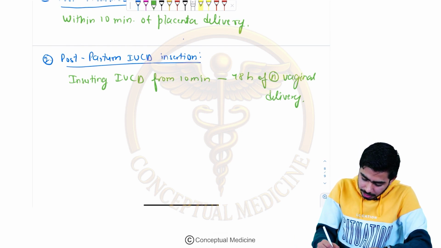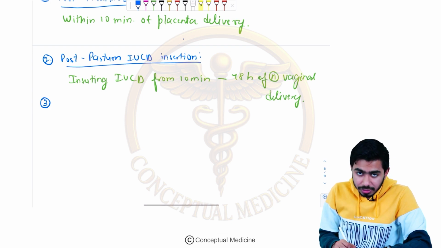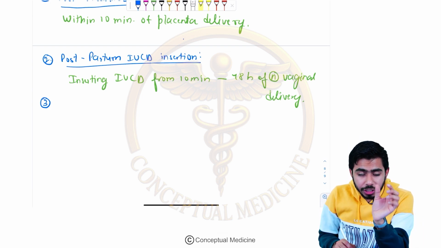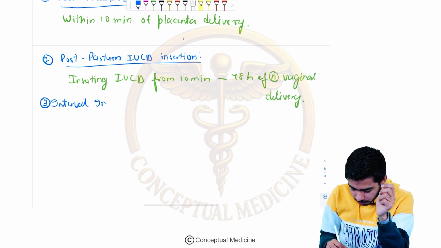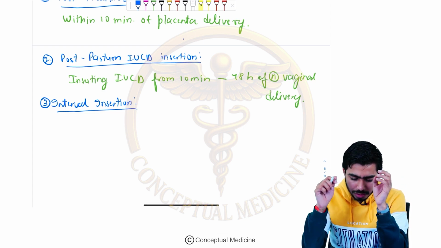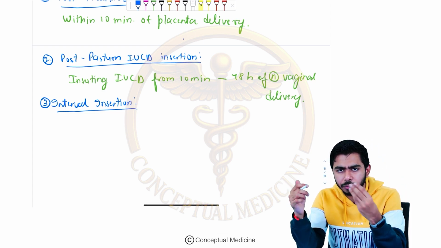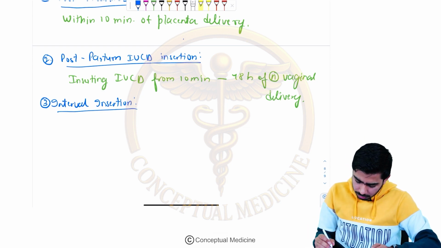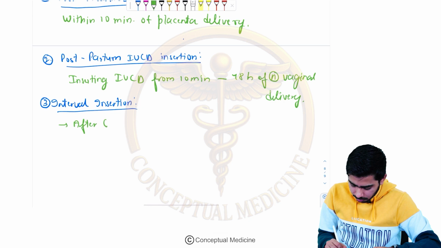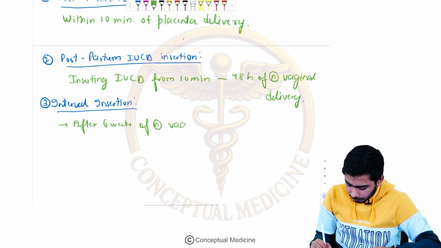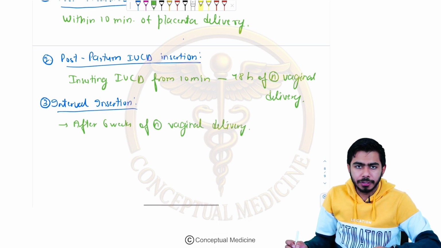Now the next one we have is the interval insertion. What is the interval insertion? Interval insertion means that after 6 weeks of normal vaginal delivery, if you are putting the IUCD, then this is called the interval insertion.